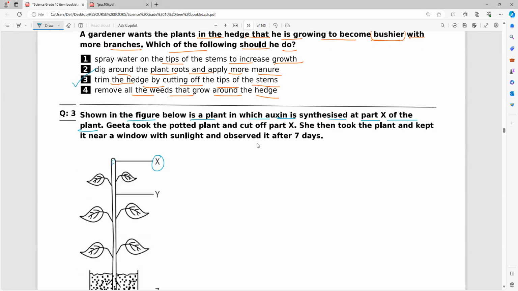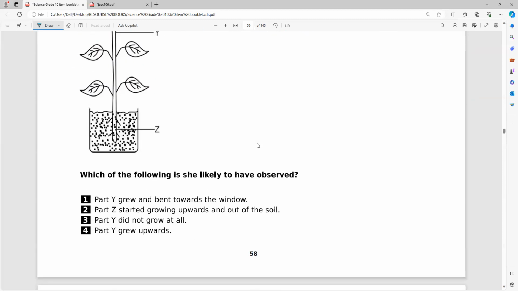Now, Geeta took the potted plant and cut off the apical meristem. She then took the plant and kept it near a window with sunlight and observed it after 7 days. How many days after did she observe? After 7 days. Now, which of the following is she likely to have observed?